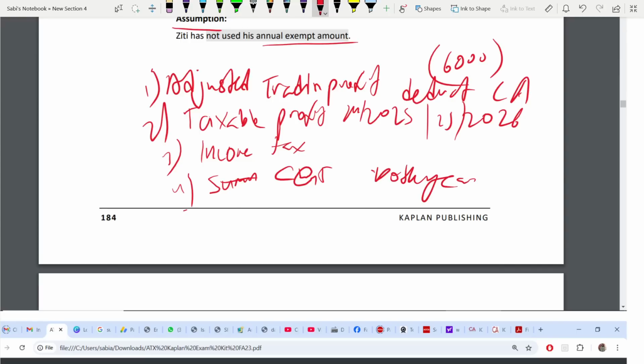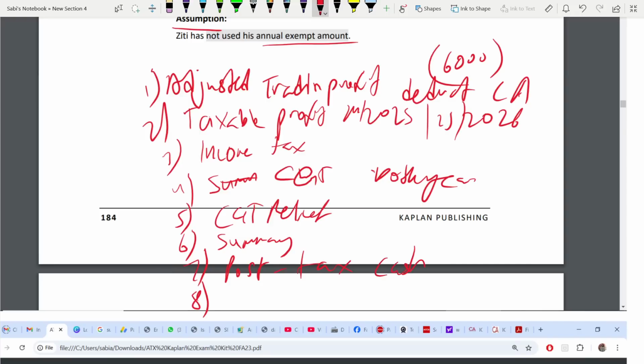Once you get your CGT, then CGT reliefs. Once you write the CGT relief summary, then you write your summary of the post-tax cash position, it's for 17 marks. Once that is done, then you write your conclusion and assumption.